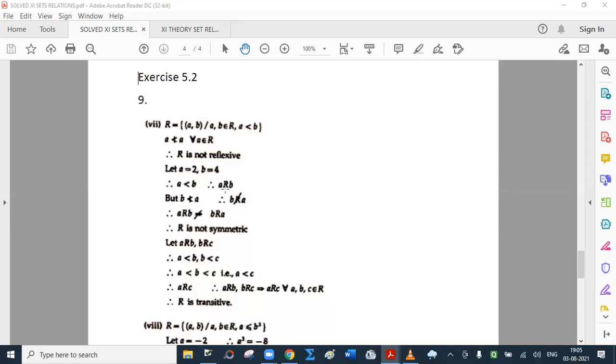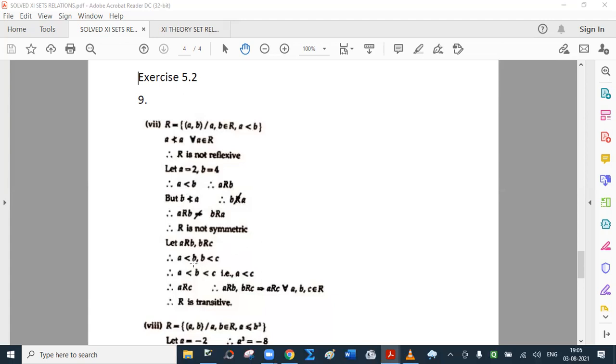So A is less than B, right? But if A is less than B, is B less than A? No. So even if A is related to B, B will not be related to A. So it is not symmetric.